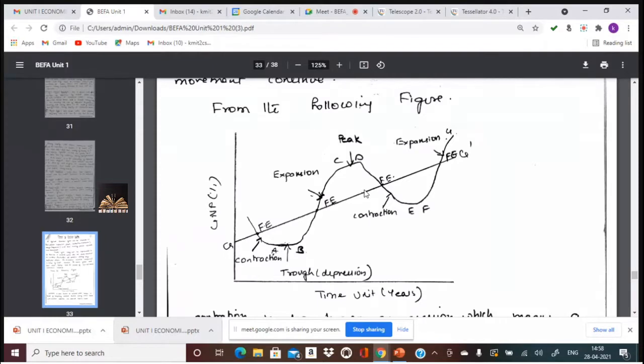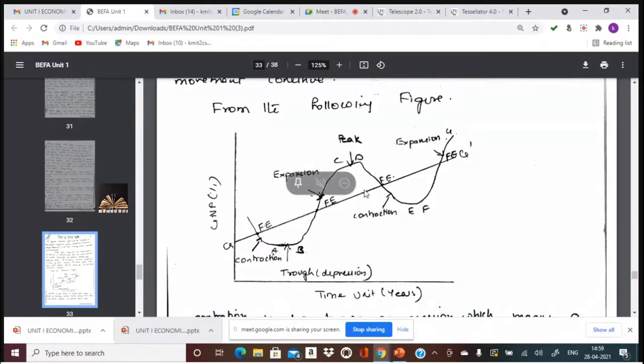Many macroeconomic concepts lead to loops in the business cycle. And here, a business cycle has two turning points, having four phases, starting with contraction, trough, expansion, and peak, which are the four main